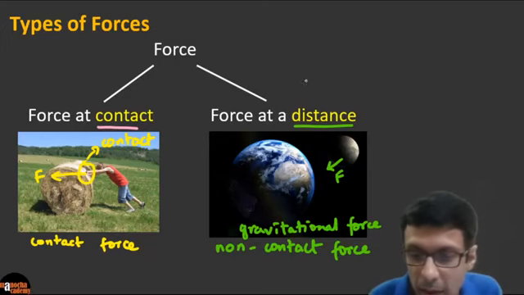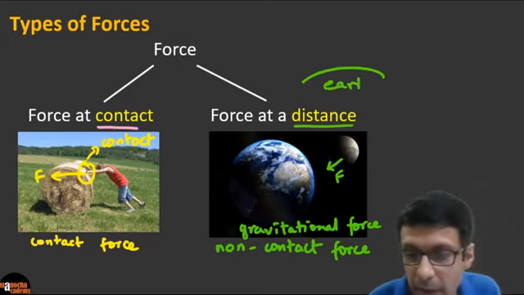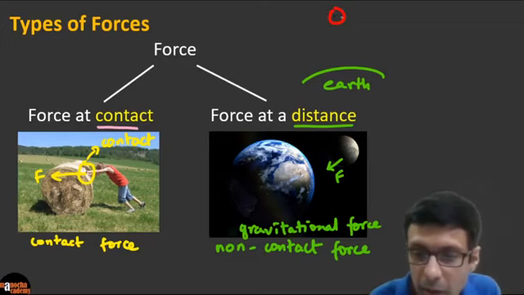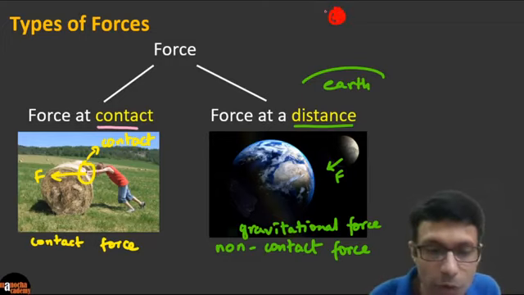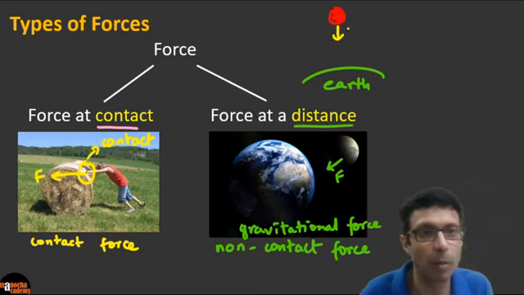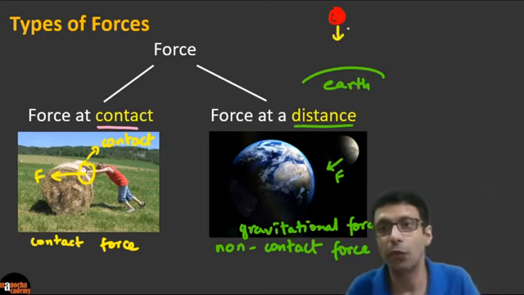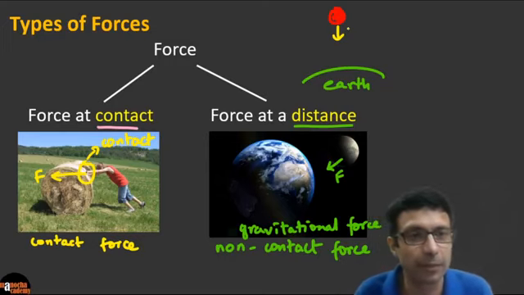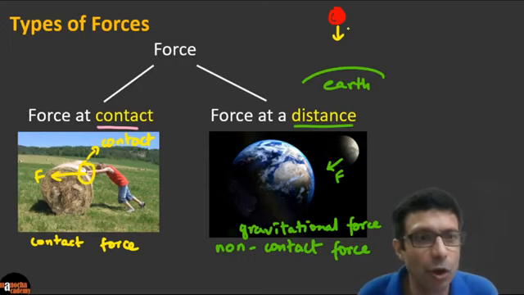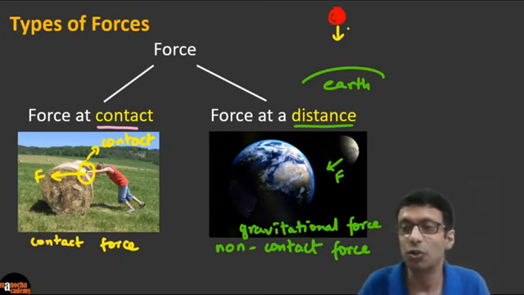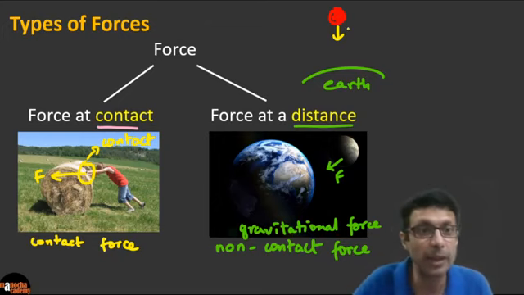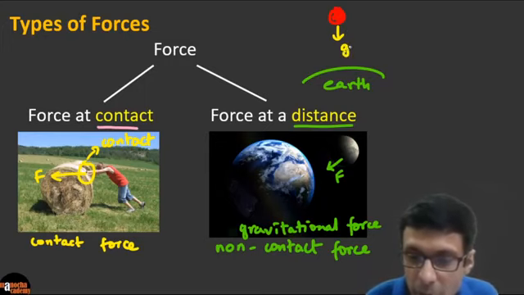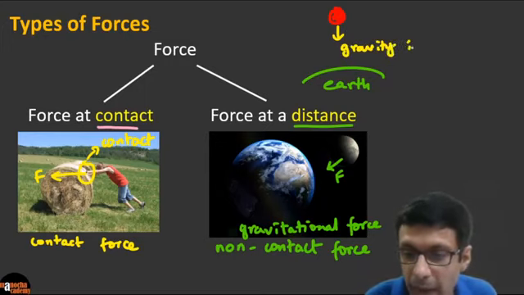Similarly guys, let's say this is the earth. When a ball is falling down towards the earth, can you guys tell me, is this a contact force or a non-contact force? Come on guys, try this question. What do you guys think? Okay, so Shreya says non-contact, Uzair says non-contact. Yeah, because gravity can act from a distance also. You don't have to be touching the earth. So very good. Here again, gravity is pulling the ball down, and it is an example of non-contact force.